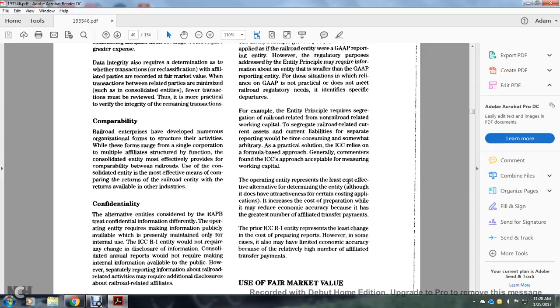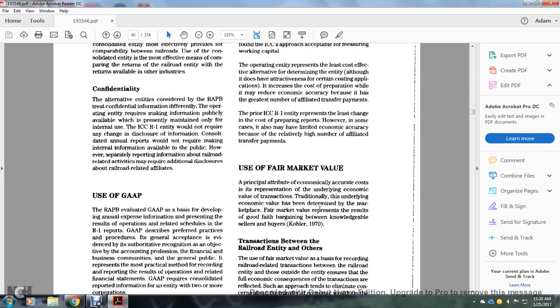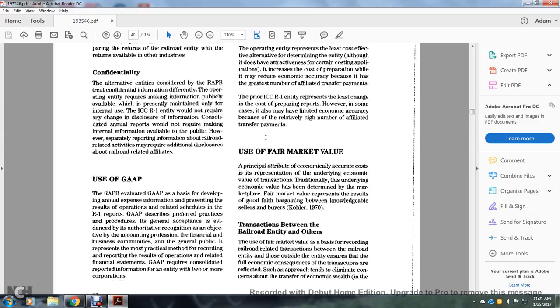The operating entity represents the least cost-effective alternative, determining the entity, though it is not effective in certain applications and increases the cost of preparation, while it may reduce economic accuracy with the greatest number of failures to transfer payments. The prior Interstate Commerce Commission R1 entity represents the least change for the cost of preparing the reports. However, some cases may have limited economic accuracy because of the relatively high number of affiliated transfer payments.